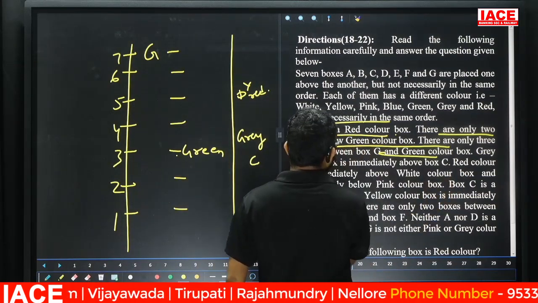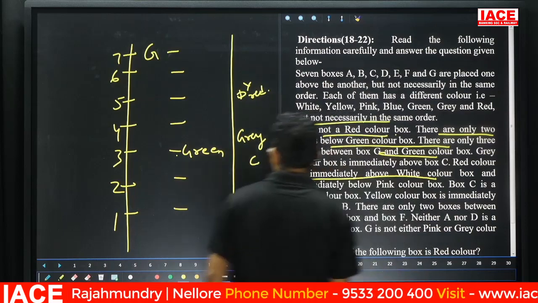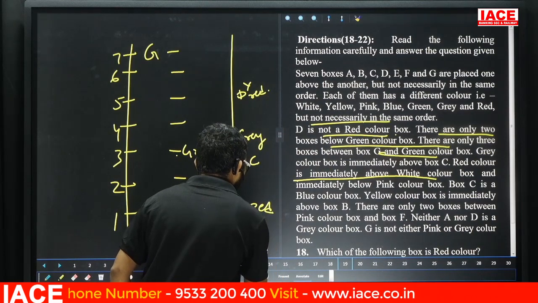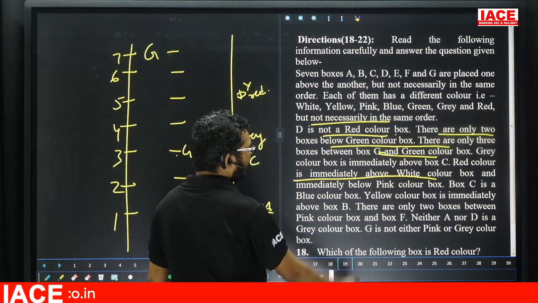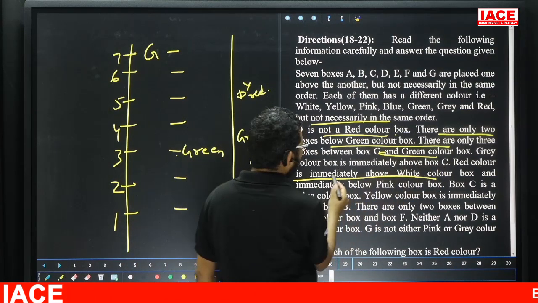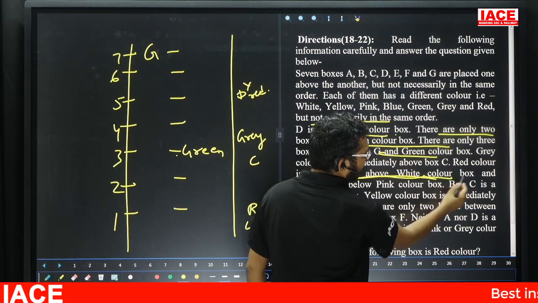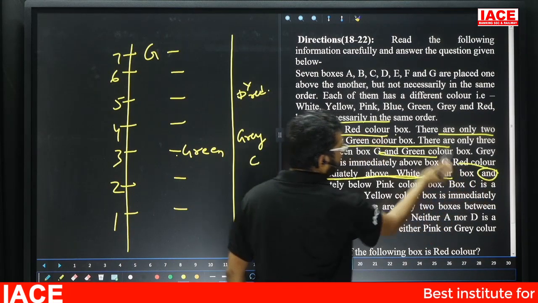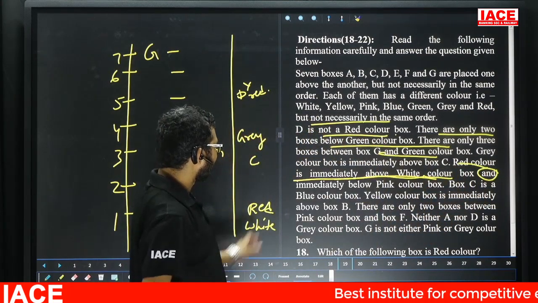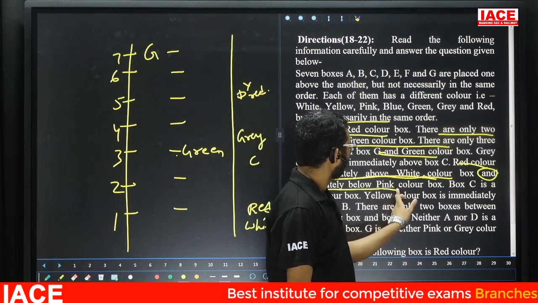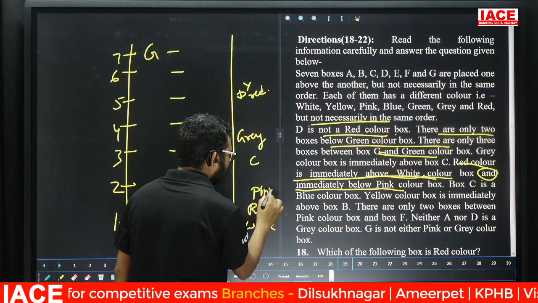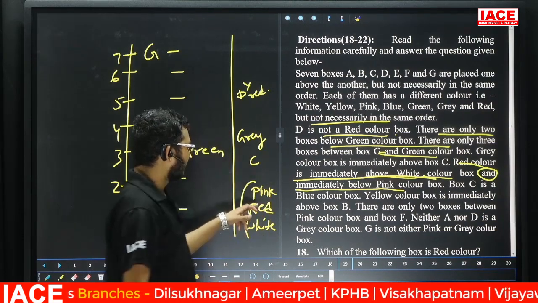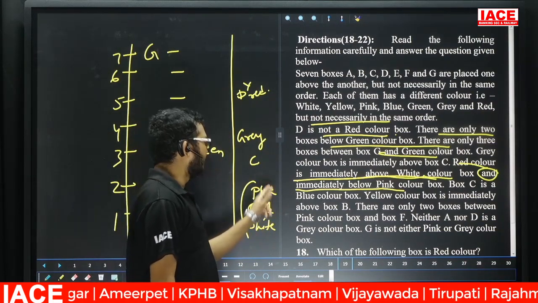Next, red color is immediately above white. Friends, check here. The next one is what? Red is immediately above the white. Next, and immediately below the pink. See here. Red color is immediately above the white color box, and the first person is what? Red. Red is immediately below the pink color box. Yes, these 3 are the immediates. Red is immediately above white. Red is immediately below pink.